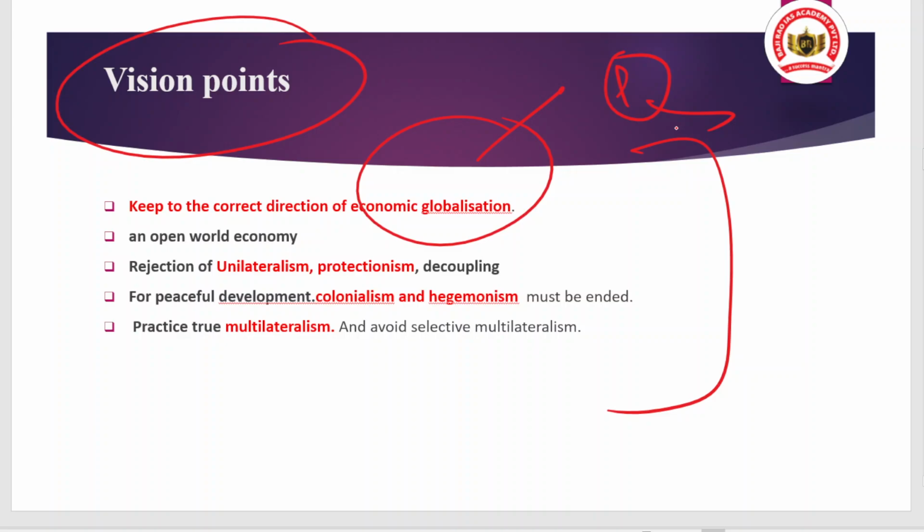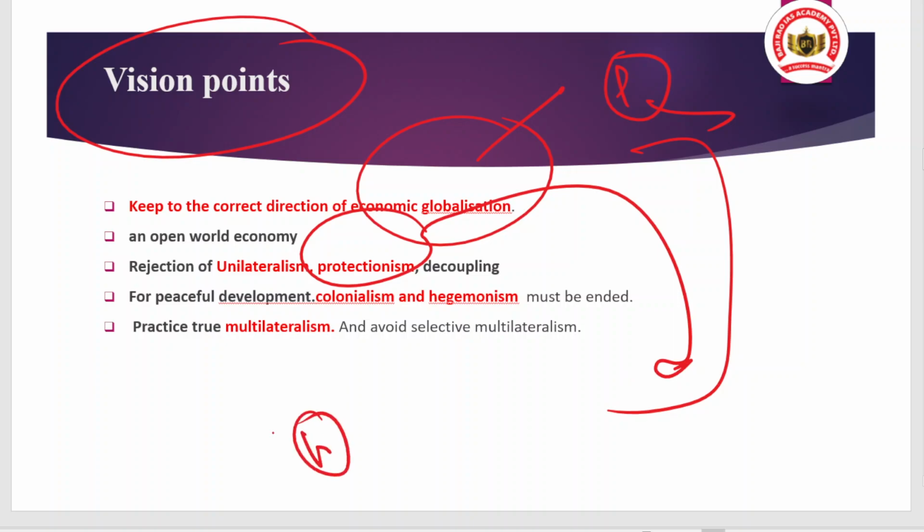And also there is a need for an open world economy, along with no scope or space for unilateralism, protectionism, and decoupling. And here you have to tell me about protectionism. How does protectionism affect international trade and international prosperity? Okay, you have to tell me. And what efforts has the WTO initiated in recent times to prevent the growth of protectionism? If they are not able to do so, that means there is a failure of these international organizations.